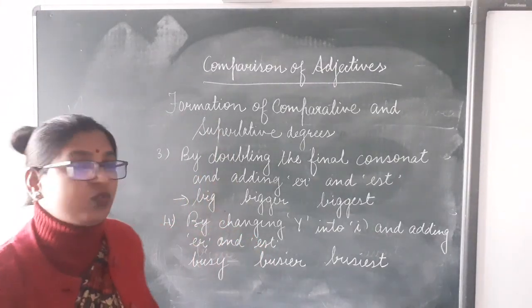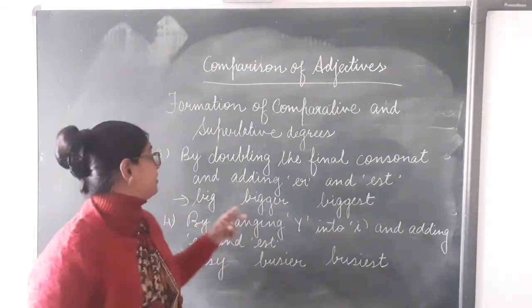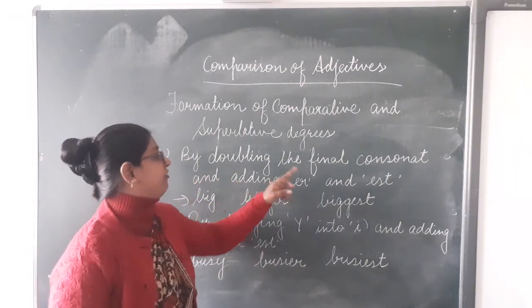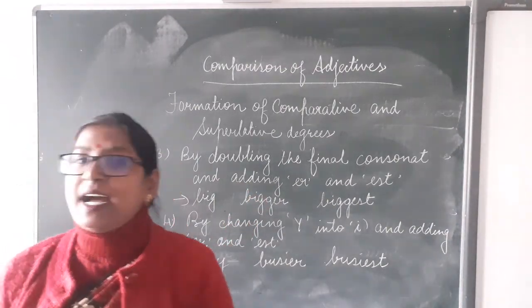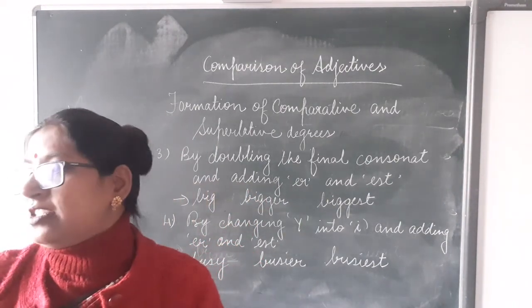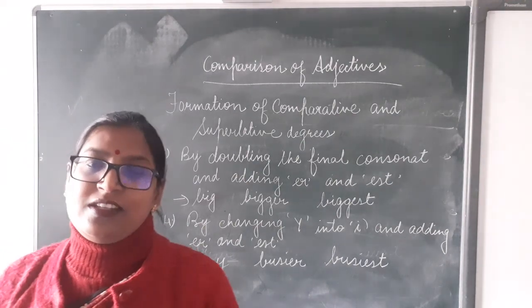Now look at the next rule, dear children. We make comparative and superlative degrees by doubling the final consonant and adding ER and EST. In some of the cases, we double the final consonant.